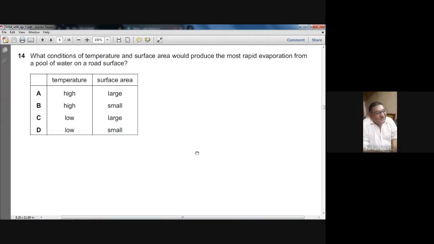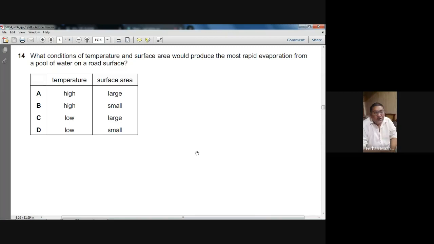What conditions of temperature and surface area would produce the most rapid evaporation from a pool of water on a road surface?